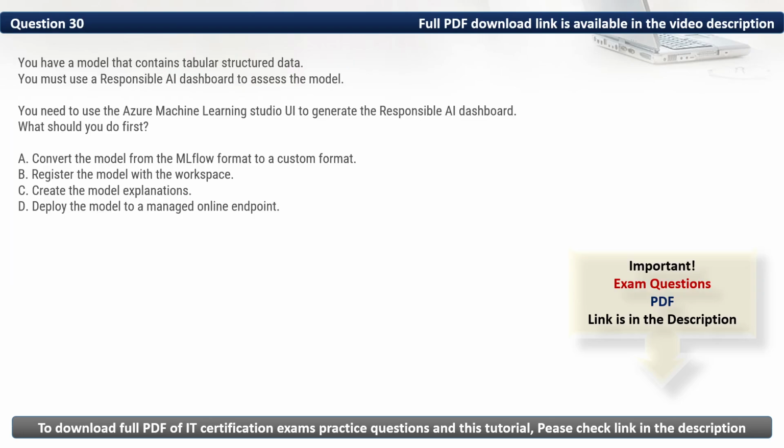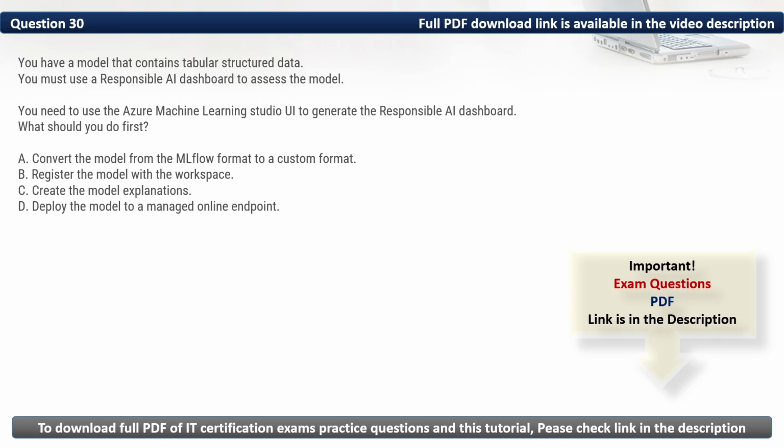Question 30. You have a model that contains tabular structured data. You must use a responsible AI dashboard to assess the model. You need to use the Azure Machine Learning Studio UI to generate the responsible AI dashboard. What should you do first? Firstly, let's eliminate the incorrect options. We have A. Convert the model from MLflow format to a custom format. It is not required as it supports MLflow models directly.